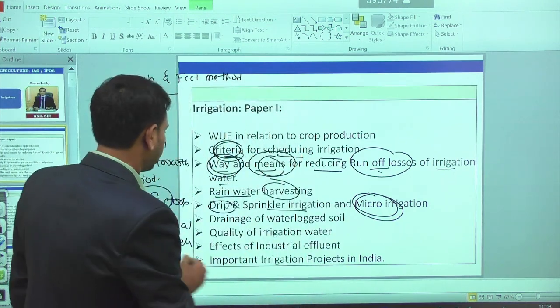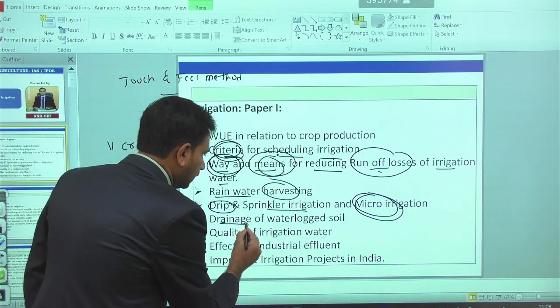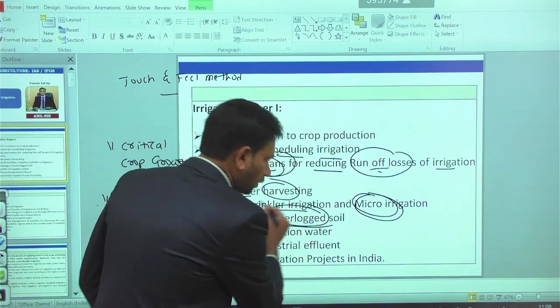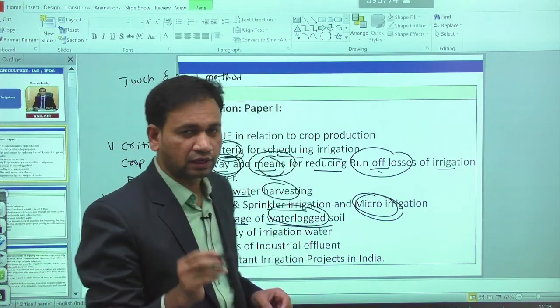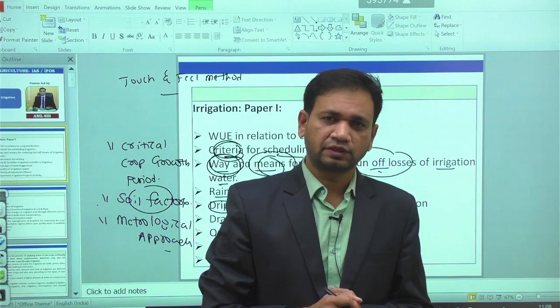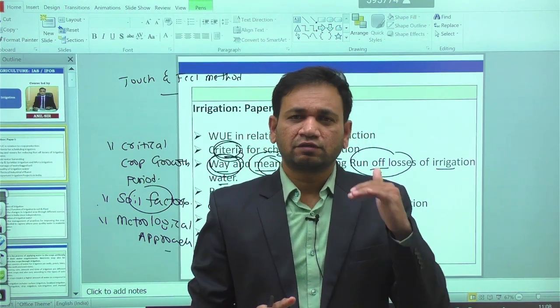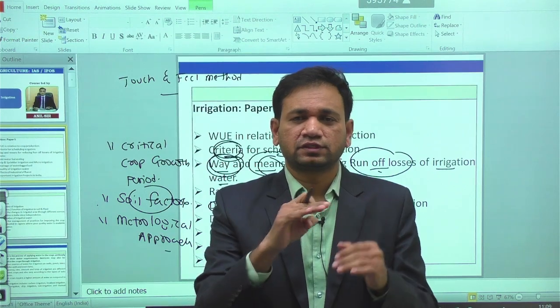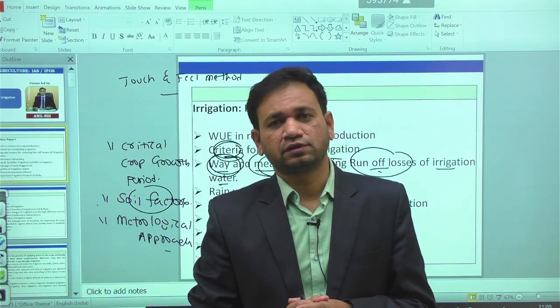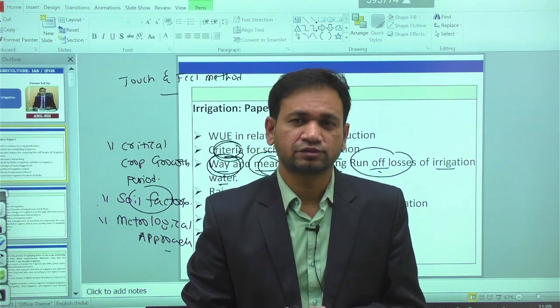Then apart from that, we have the syllabus topic of drainage of waterlogged soil. See, we can always expect one question on waterlogged soil. Waterlogged means, look, it is flooded water for much of the time over the surface of the soil particles.